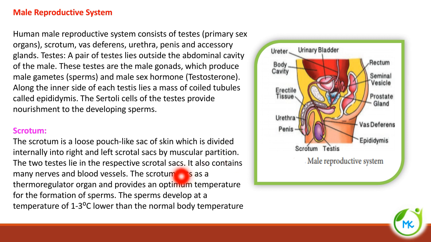The sperms develop at a temperature 1 to 3 degrees Celsius lower than the normal body temperature. This is the reason why the testis is not found inside the abdominal cavity, because at our body temperature the sperms cannot be produced or cannot be functional. That's why the testis is found outside the abdominal cavity, inside the scrotum.